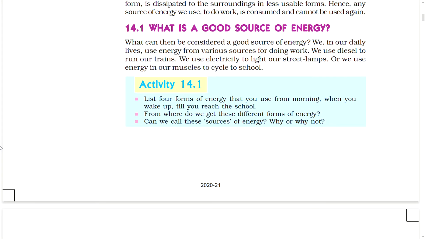What is a good source of energy? What can then be considered a good source of energy? We, in our daily lives, use energy from various sources for doing work. We use diesel to run our trains. We use electricity to light our street lamps. Or we use energy in our muscles to cycle to school.